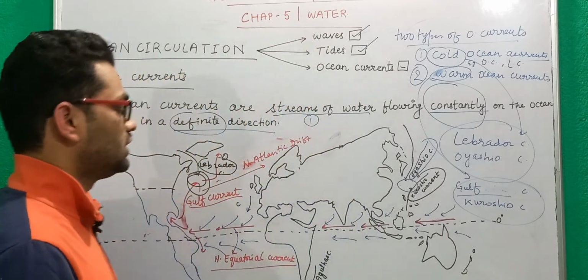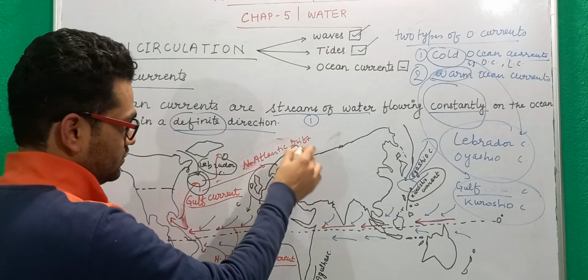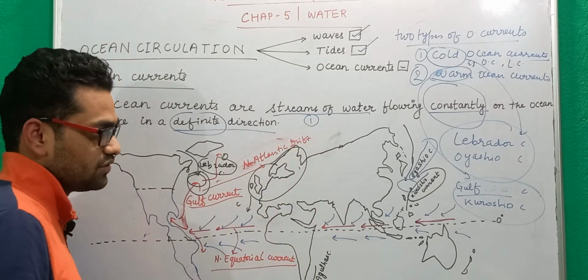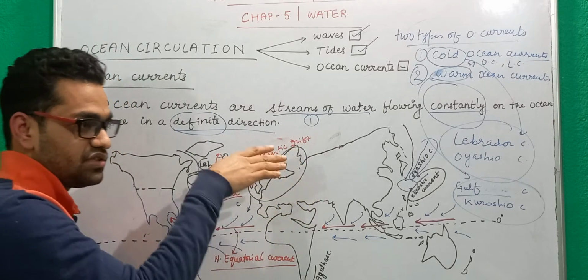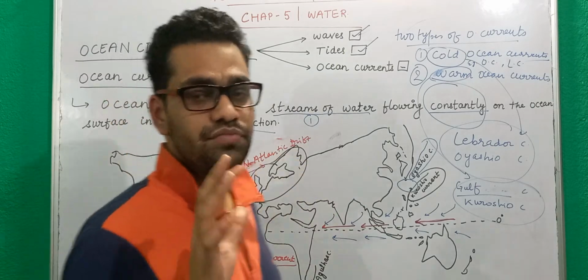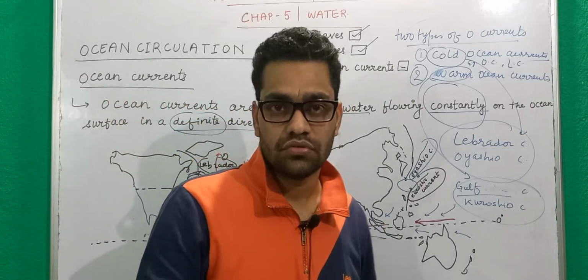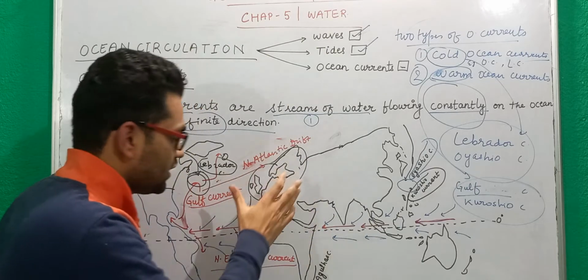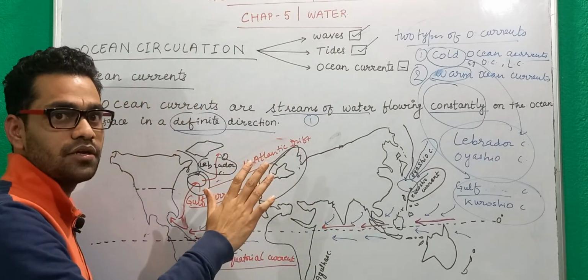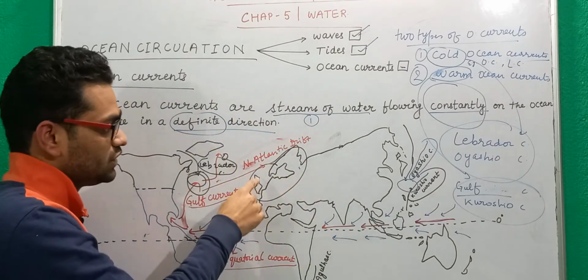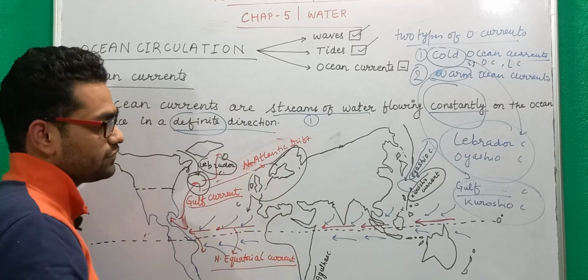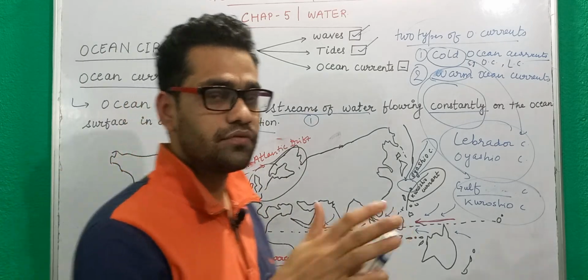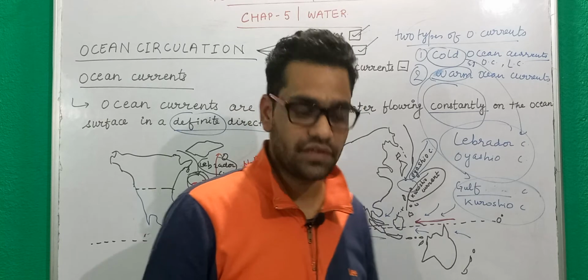For example, this area lies in that part of the earth which receives minimum insolation. So for that region it should be a frozen area, but you will never find that the coastal areas of Britain are frozen.